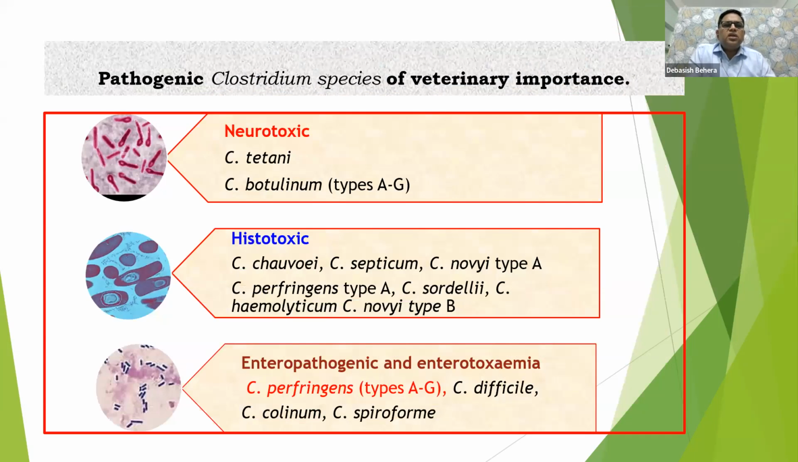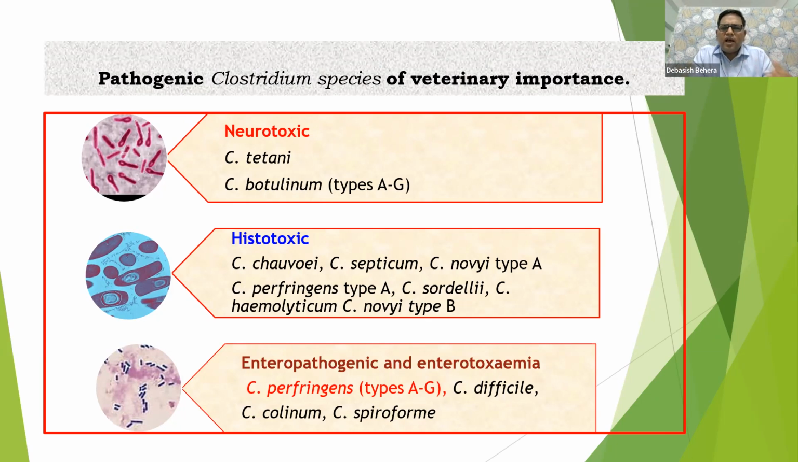So depending upon the pathology and the nature of the cell or tissue they affect or infect, pathogenic Clostridium has been grossly divided into three parts: neurotoxic, histotoxic, and enterotoxic. As we all know, Clostridium tetani and botulinum belong to that category, neurotoxic. Mostly they release toxins that damage the nervous tissue, or they have some nervous signs as well. Then the same thing happens with the histotoxic, they damage the muscles and all these things. That's why it is named like that.